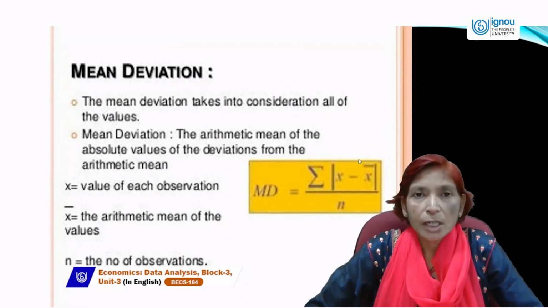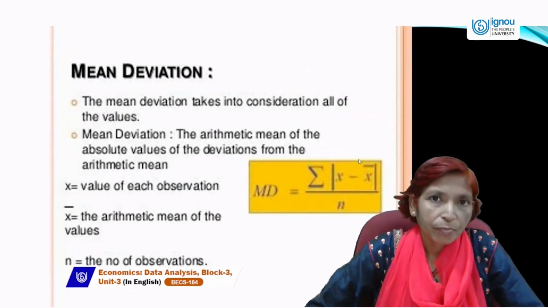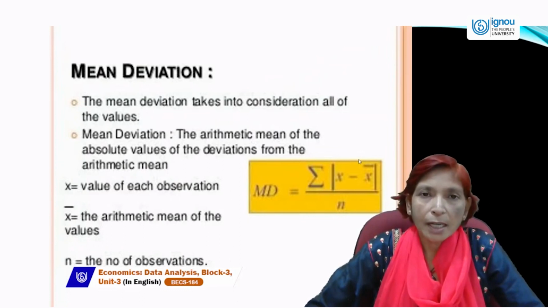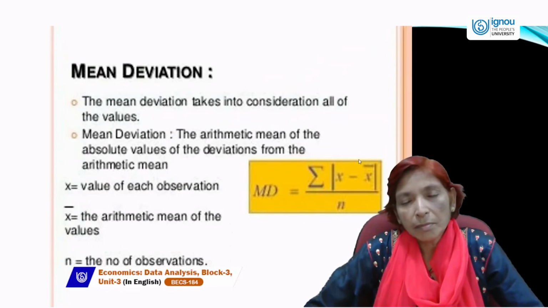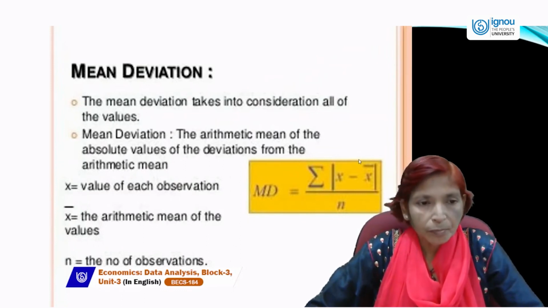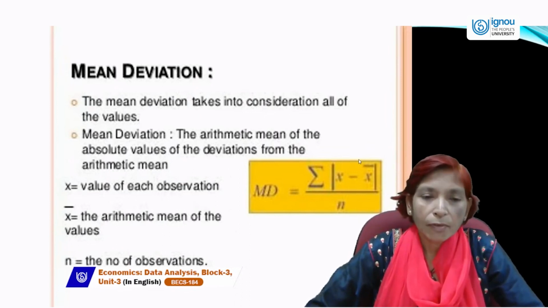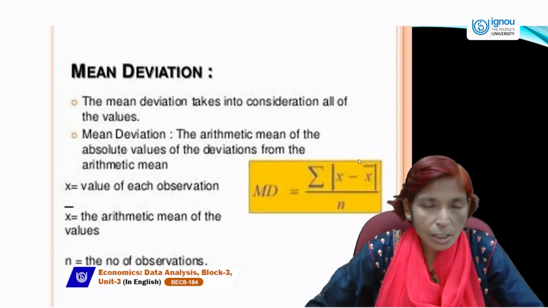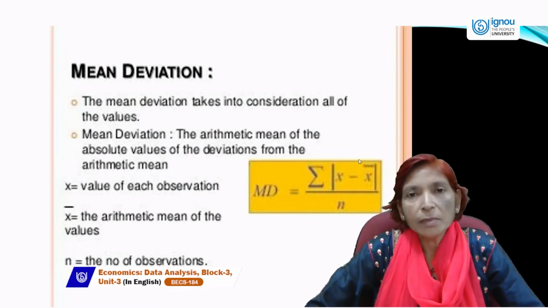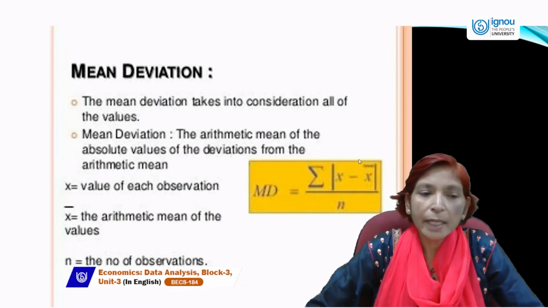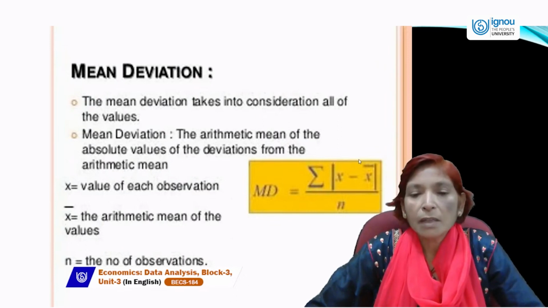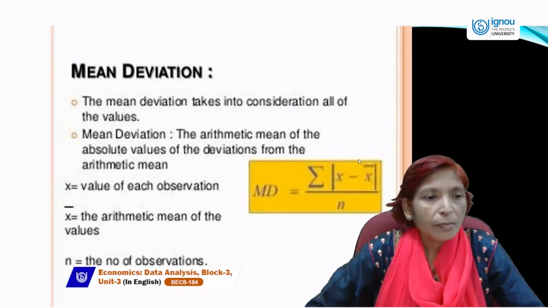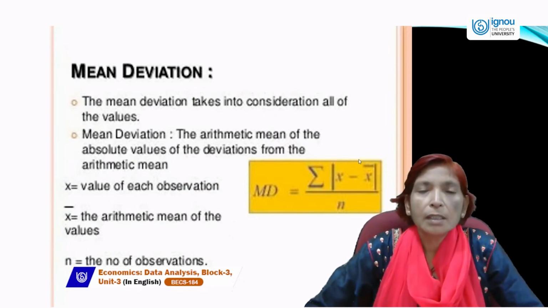But we can take the deviation either from mean or from median. It doesn't matter. We can take the deviation either from the mean, meaning average, or from the median. The answer will remain the same. So the deviation can be estimated by taking the arithmetic mean.